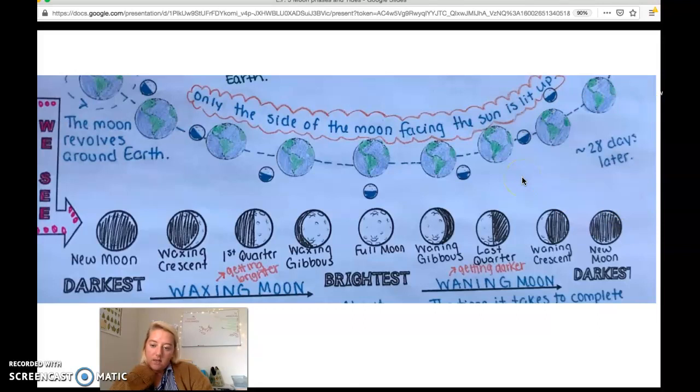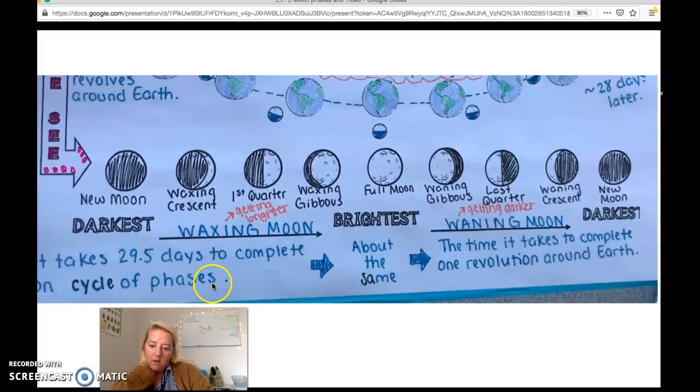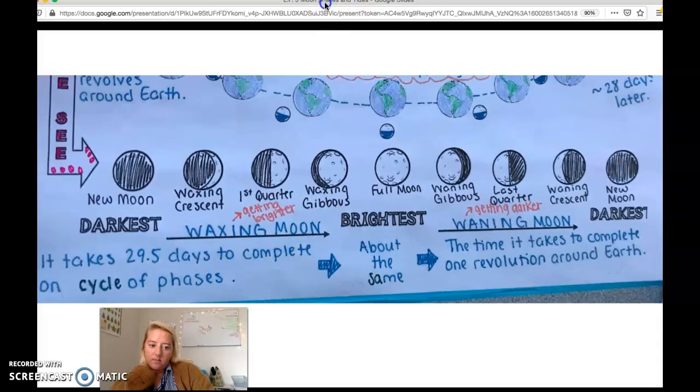It's something you can see in the night sky tonight if you start tracking it. You might not be able to identify whether it's waxing or waning until you see a couple of the moons in the sky, but you should be able to identify the shape at least if you can see the moon. Remember, it takes about 29.5 days to complete the cycle of phases. So about the same as it takes to complete one revolution around the Earth.